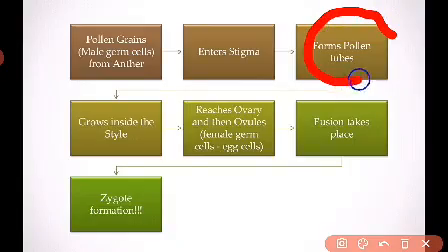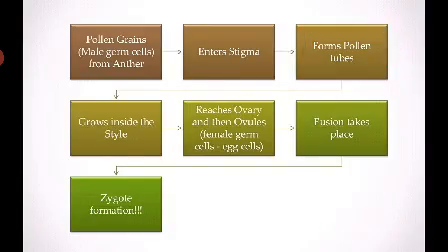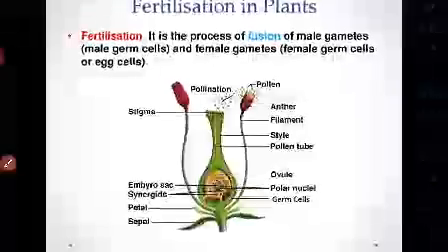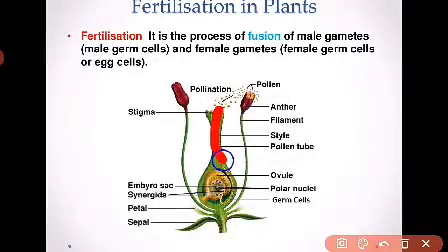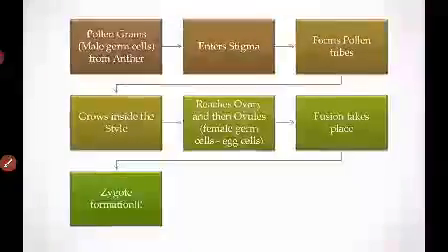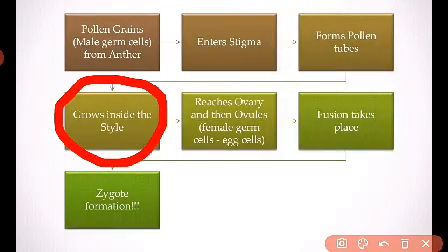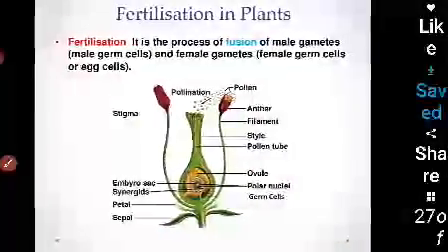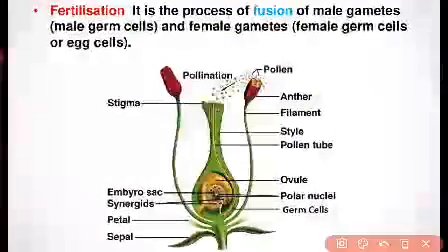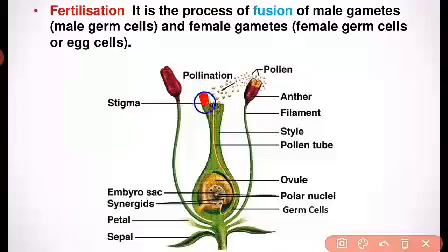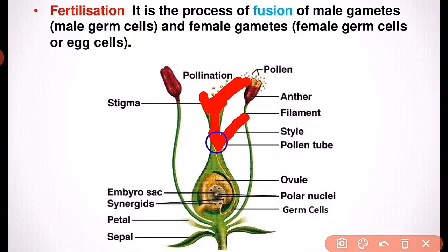Second, it forms a pollen tube. Let's move to our slide. You can see the formation of the pollen tube takes place. Then what happens? It grows inside the style. Okay, your pollen tube generally grows inside the style. I hope you remember, this part is your stigma and this part is your style. So your pollen tube grows inside the style.